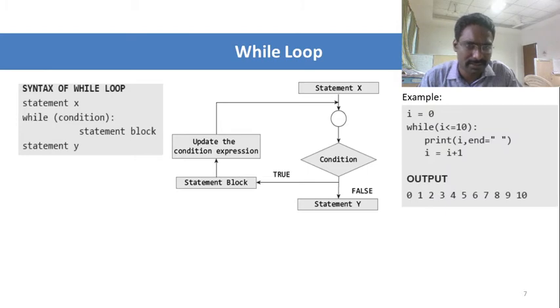And then here it gives an example about how to print the numbers from 0 to 10. Initially I am assigning i equal to 0, and from 0 to 10 the condition will keep on iterating over the while loop. After that, to iterate over the while loop, I am giving i = i + 1 to increment i. So each time after printing the current i value, i will be incremented, and then again it goes to check the while condition.